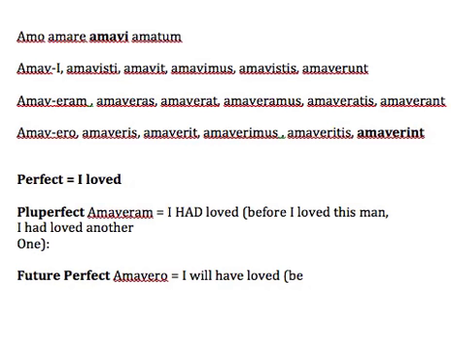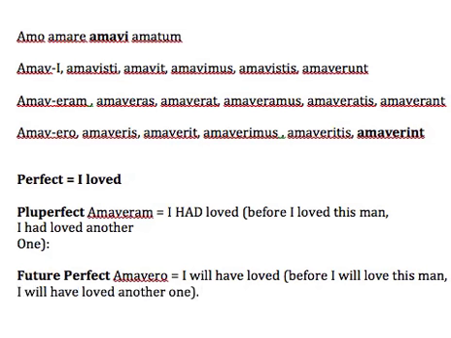So, before I will love this man, now this sentence makes little sense, but just to make you understand the relationship between the tenses. Before I will love this man, I will have loved another one. Okay? So, I envision to love two men in my future. Okay? Before loving one, I will have loved another one. Both actions are in the future, but one happens before another. The one in the future that happens before another in the future goes into future perfect. Okay?